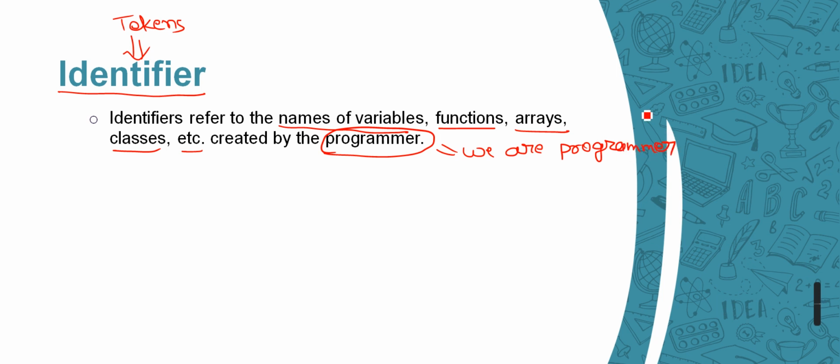If I am going to write any program, then I am going to use some function or variable, and I am going to give some name to them. If I am going to declare two variables for some purpose, then what will I give? int num1, num2.